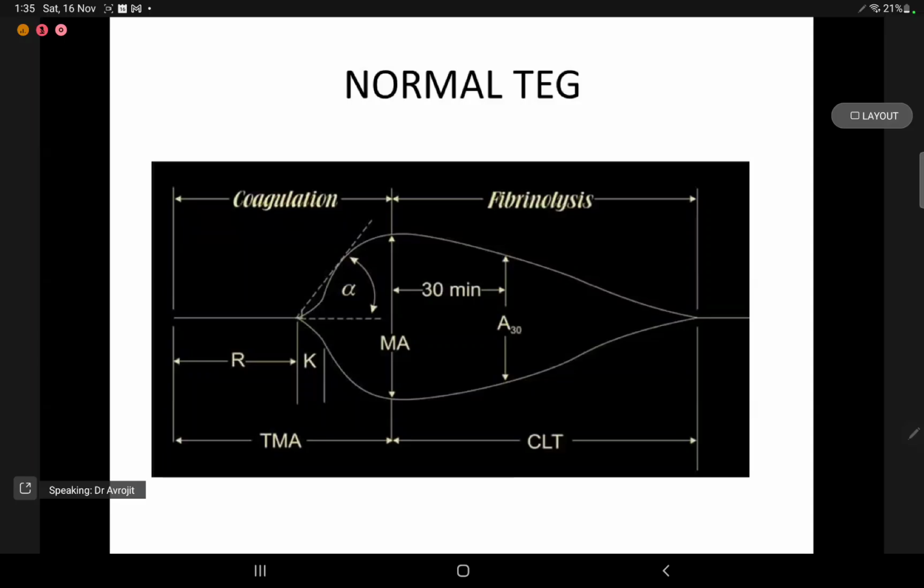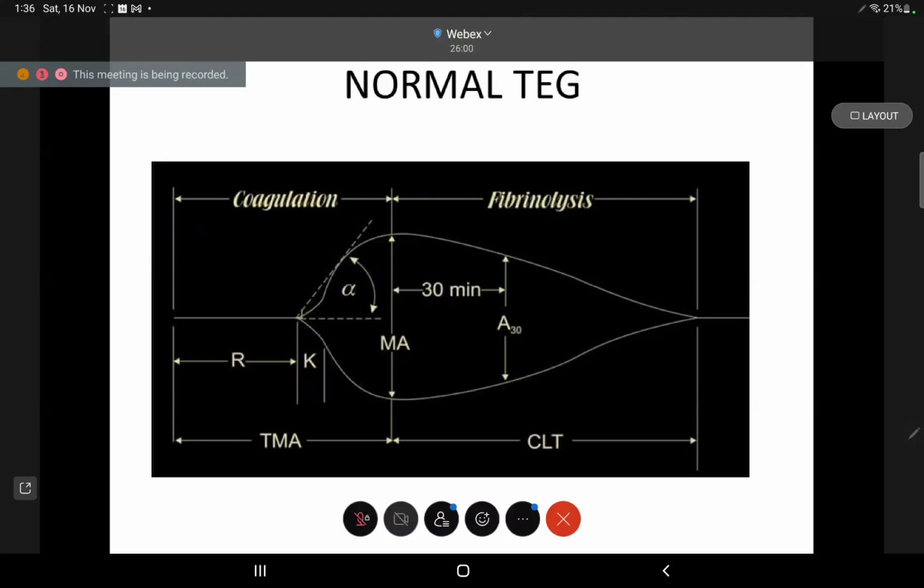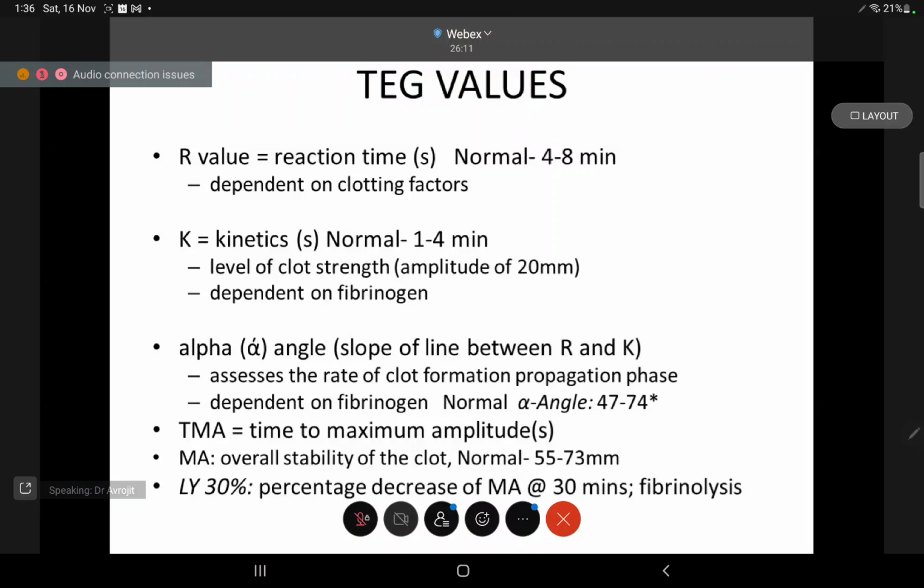In the TEG, there is an R fraction, there is the K, there is the alpha angle, then it reaches the maximum amplitude, that is when the clot is finally formed, and then the fibrinolysis starts. So A30 or LY30 is the point 30 minutes after maximum amplitude, where the fibrinolysis has progressed, and that gives us an idea of the fibrinolytic process. The R value, called the reaction time, is dependent on the clotting factors. Normal is 4 to 8 minutes.